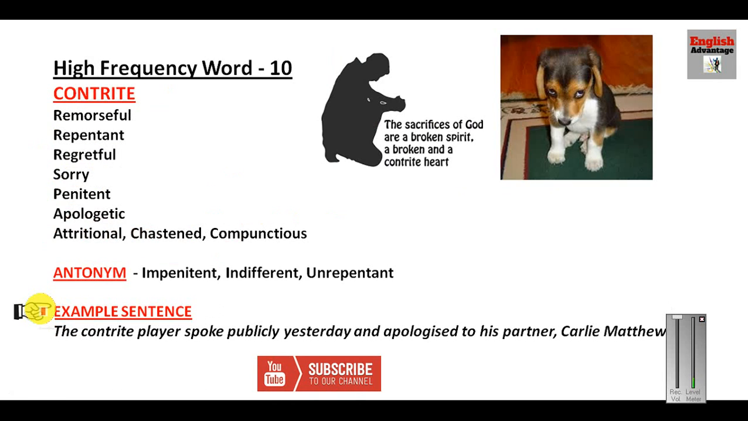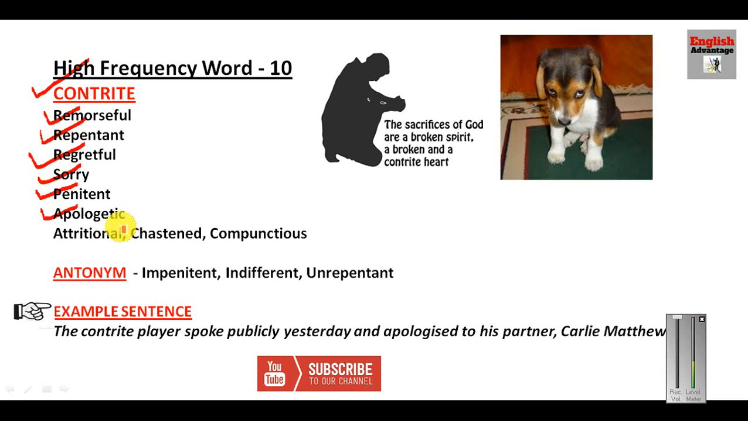Now let us see the next word, high frequency word number 10, contrite. Contrite, simply you can link this word with the contract. If you do not get the contract, you will become very sad. You will become very remorseful. So contrite simply means you haven't got the contract. So that is why you are remorseful, you are repentant, you are sad, regretful, you are sorry, you are having penance, or that is why you are penitent, apologetic.